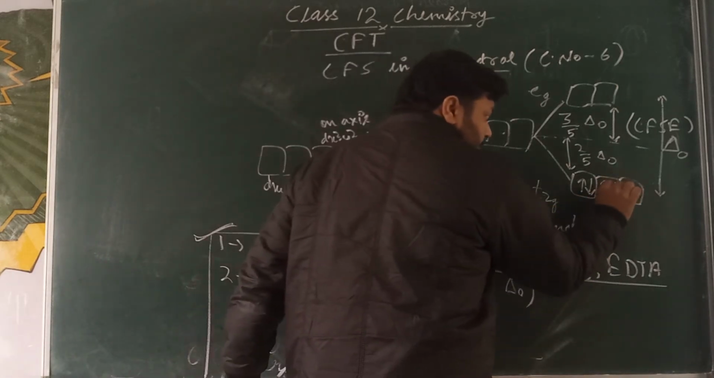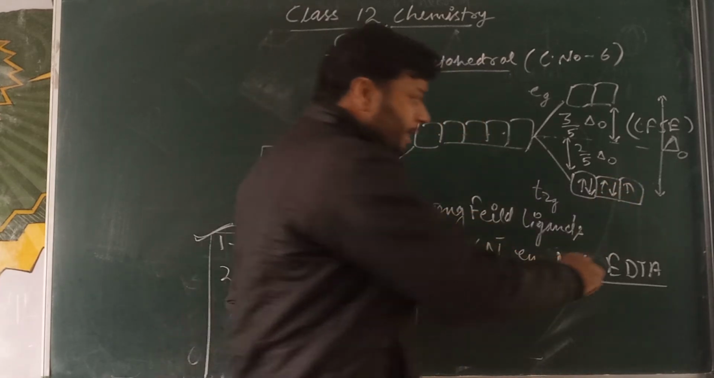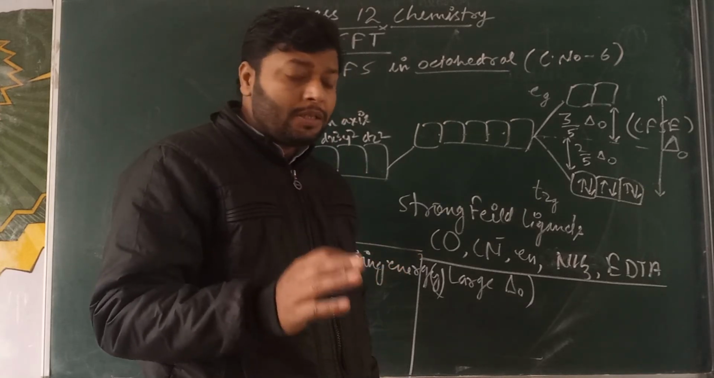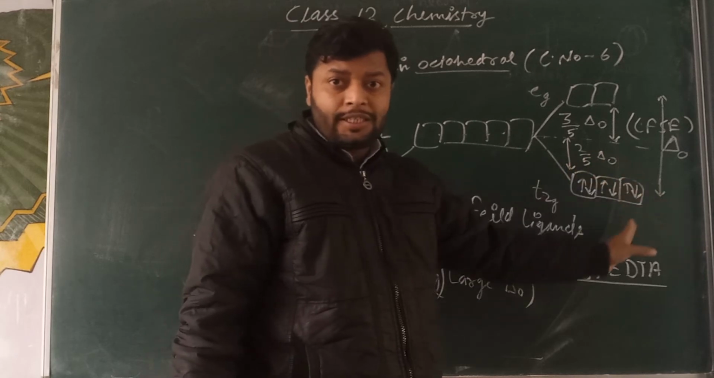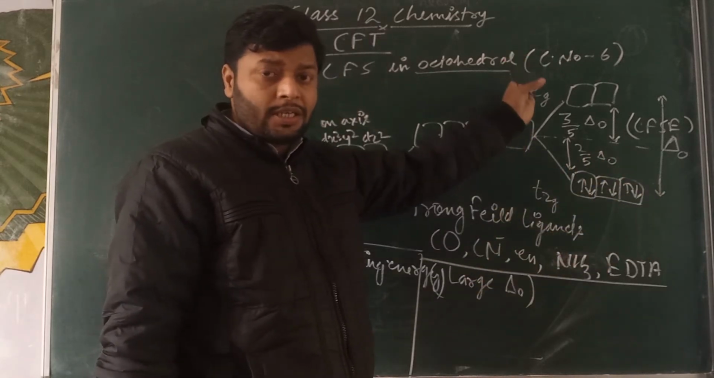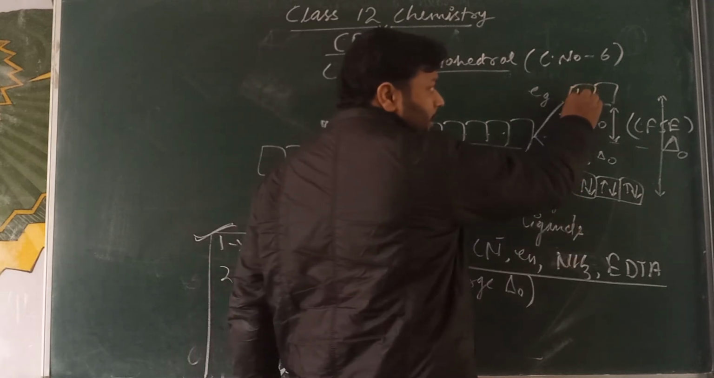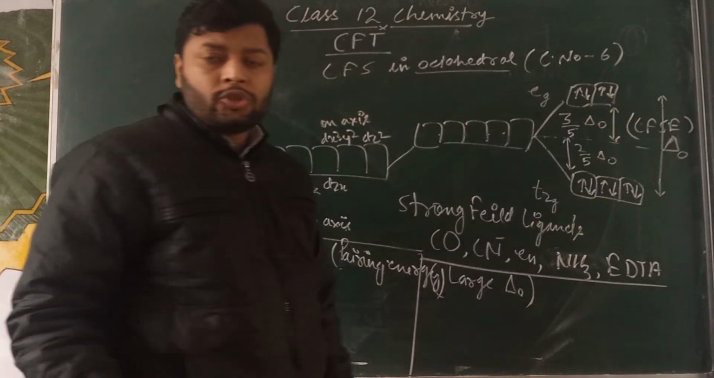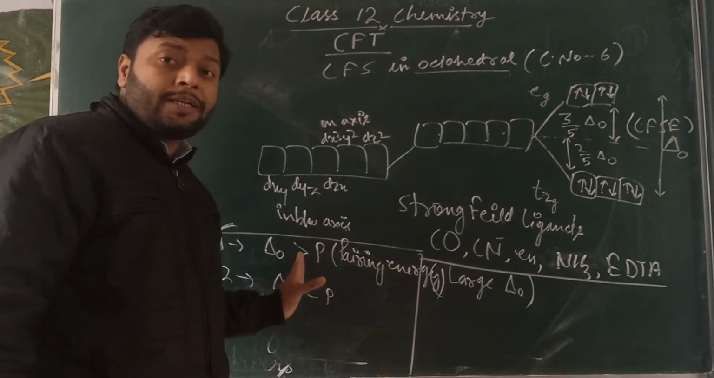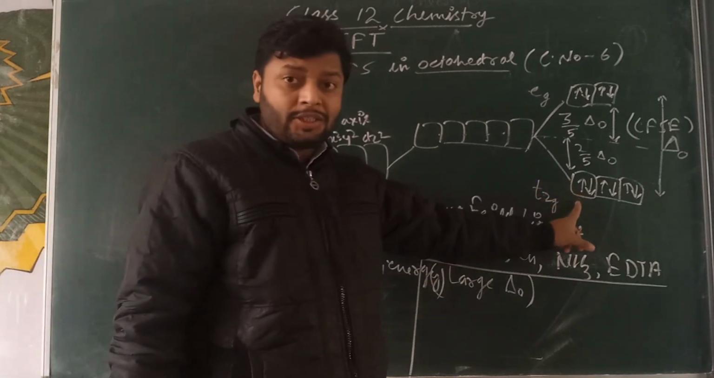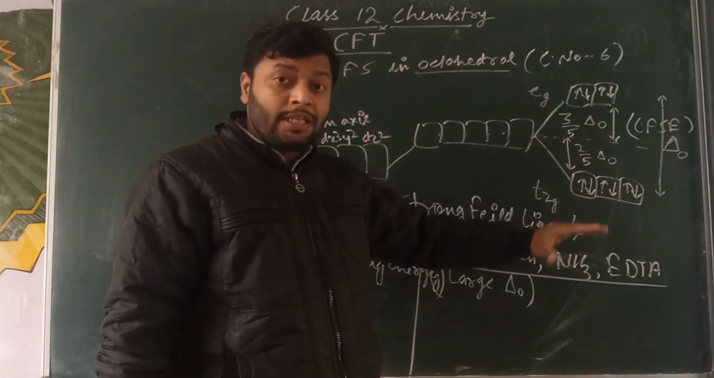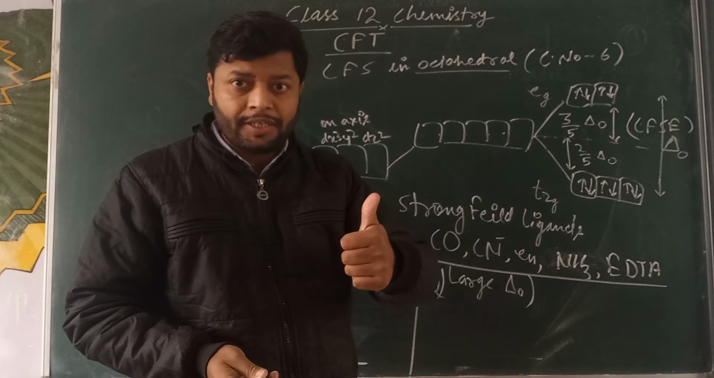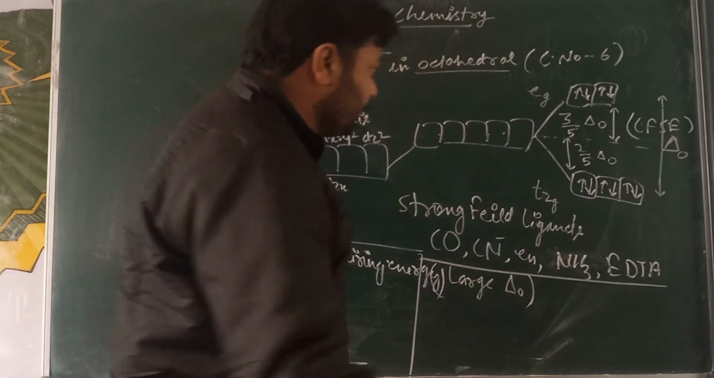Then d5, the electron gets paired again. d6, the electron gets paired again. But for d7, there is no vacancy, so the electron must enter the eg, and that is the condition for d7, d8, d9, d10. So for a strong field ligand, when delta is greater than the pairing energy, electrons first get paired in the lower energy orbital, then enter the higher energy orbital, because of the large difference of delta. Got it? Okay.